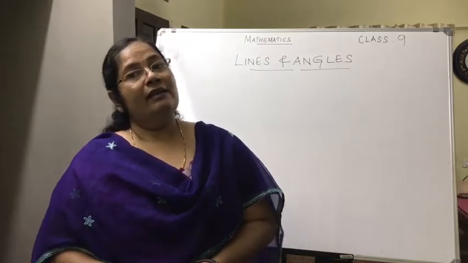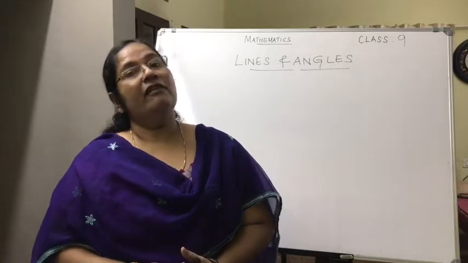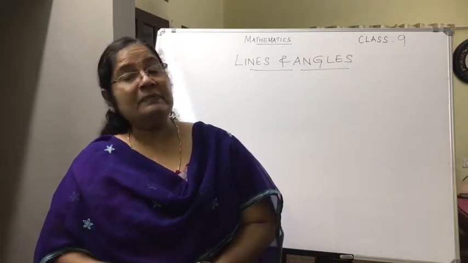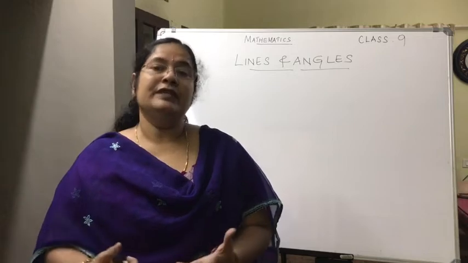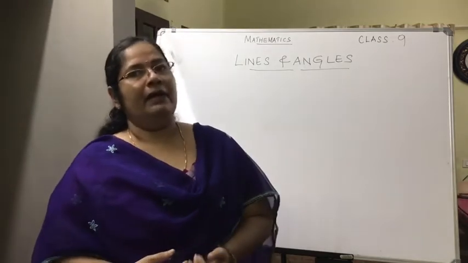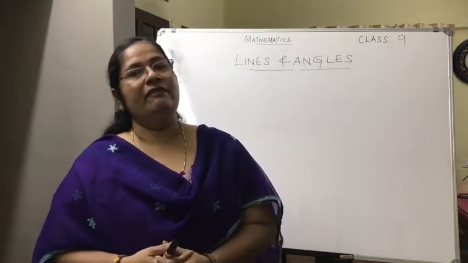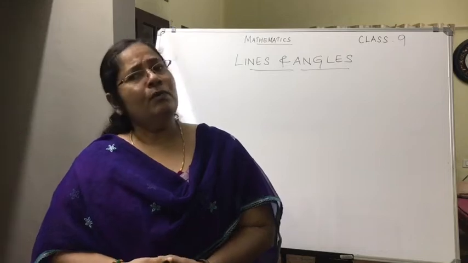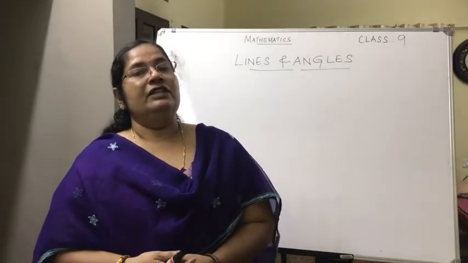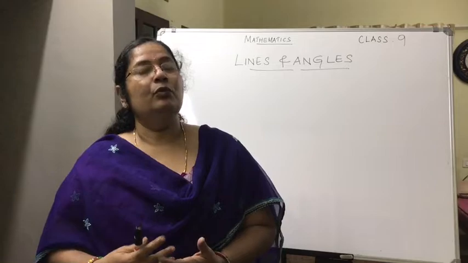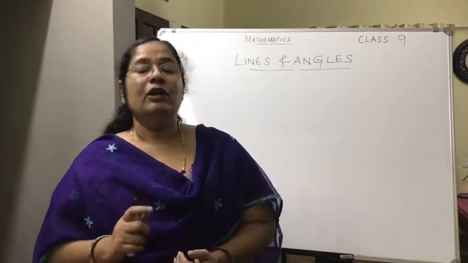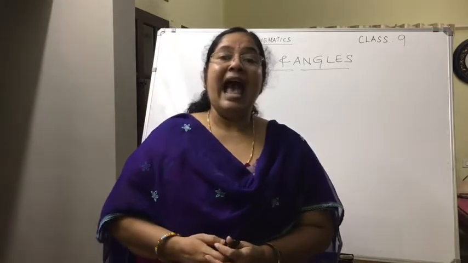Now last day while dealing with the lines and angles we have learned about certain basic terms which we are using in this geometrical part, that is lines and angles. Some of the terms we have learned. Now there are two more terms which are associated with geometry. Now one among them is axiom.